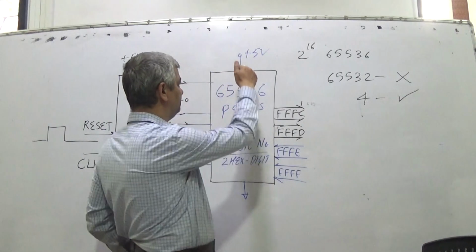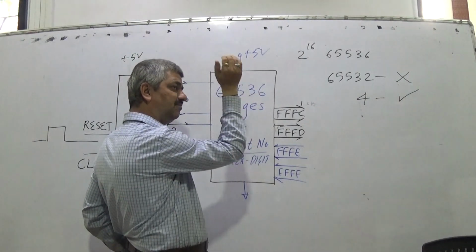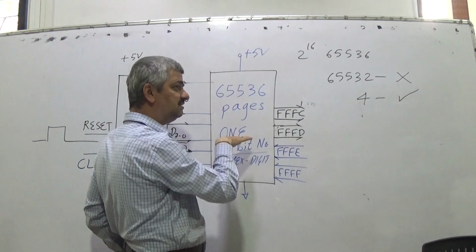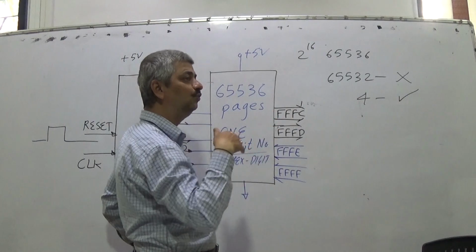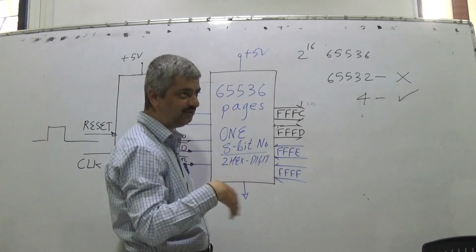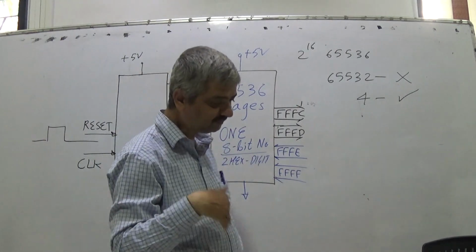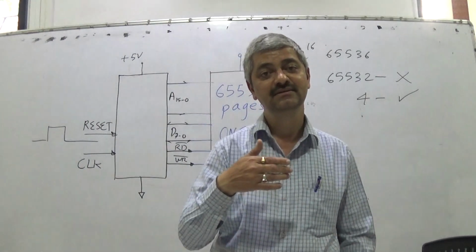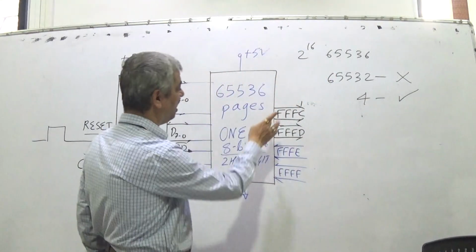Like that, this memory contains a few locations which are permanent, a few which you can change, a few which get erased if the power supply goes, and a few which continue to hold the data even if power goes and comes back. So there is temporary storage, permanent storage, writable area, non-writable area, and I/O area.